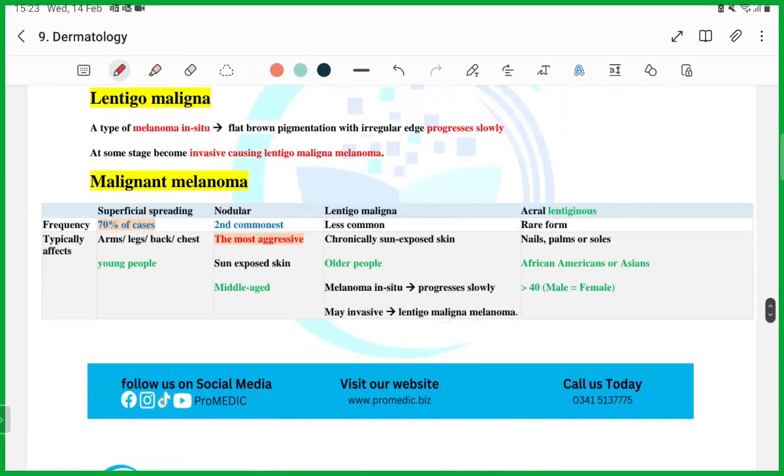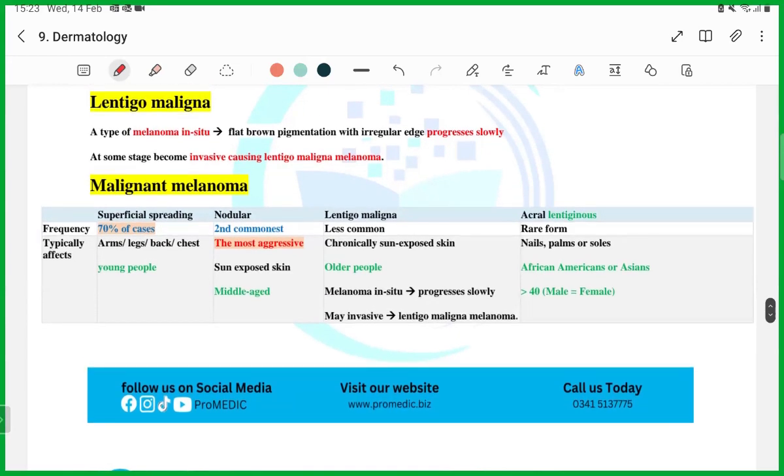Okay. Next important topic is melanoma. Melanoma, guys. How will you get a question from melanoma? First of all, they will tell you that the melanoma is in situ. Flat brown pigmentation with irregular edges. What is the condition? It will be lentigo maligna, guys. If they say in situ, it will be lentigo maligna. They want to know what exactly you know about the name. So if they tell you that the lesion is in situ, just select lentigo maligna.